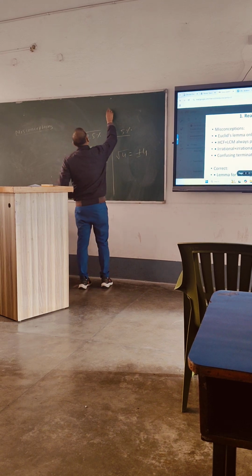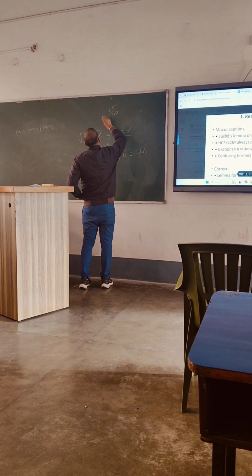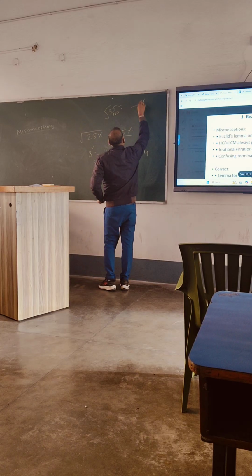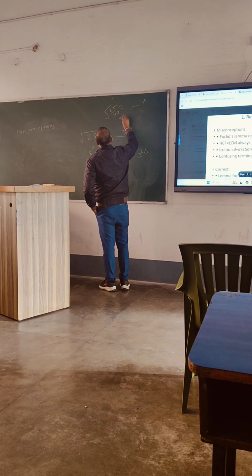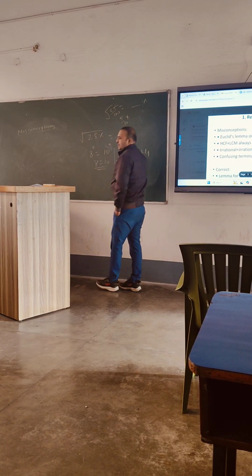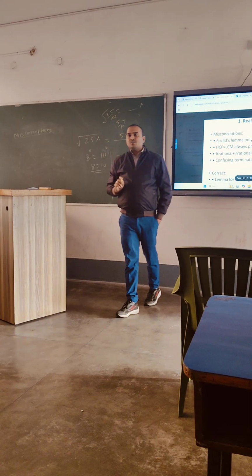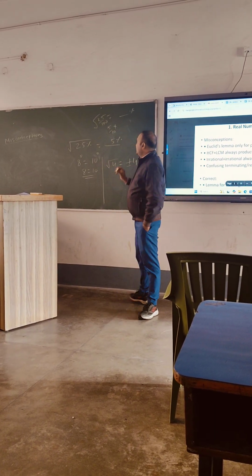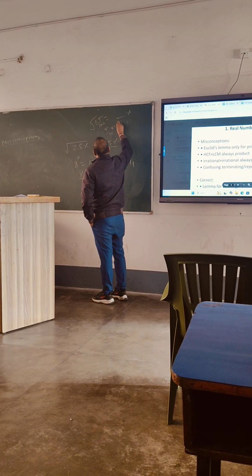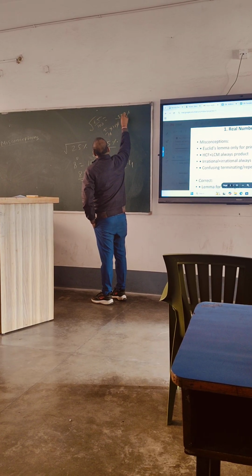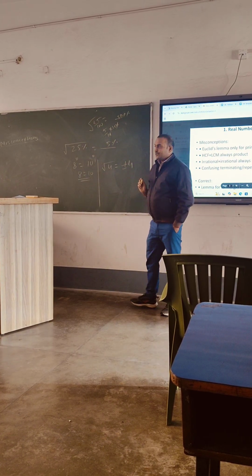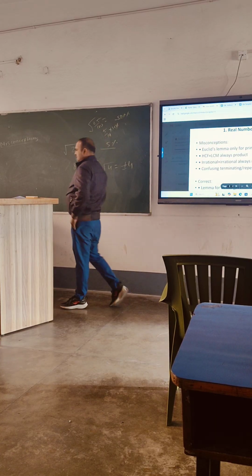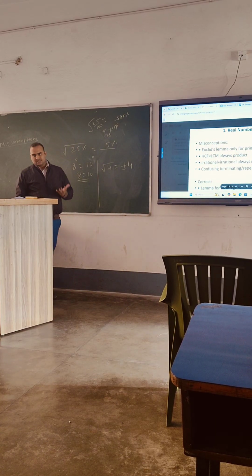If I solve this, 25% equals what? That is 5 by 10, and in order to convert any number into percentage, we have to multiply by 100. This becomes 50%, not 5%.